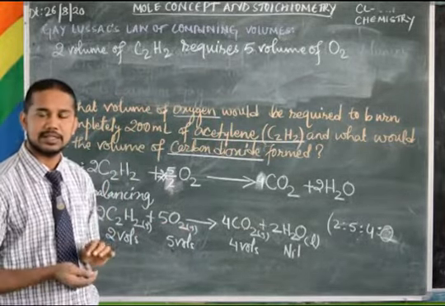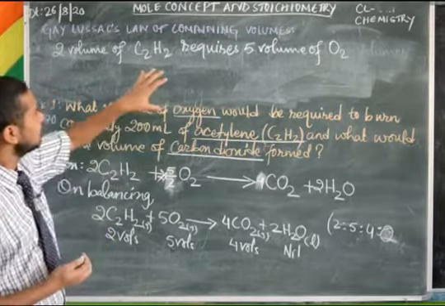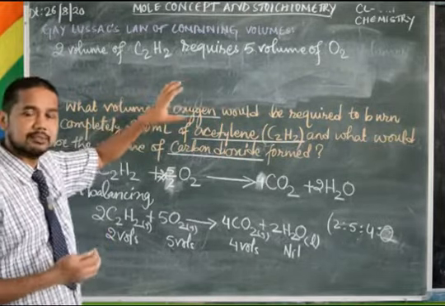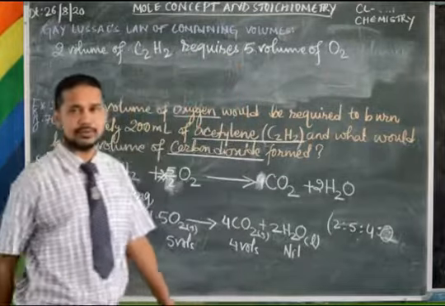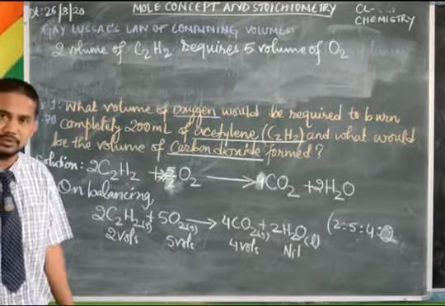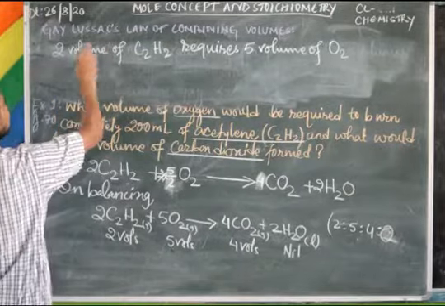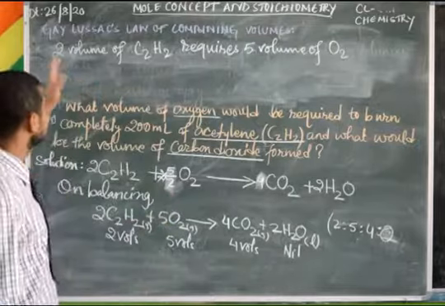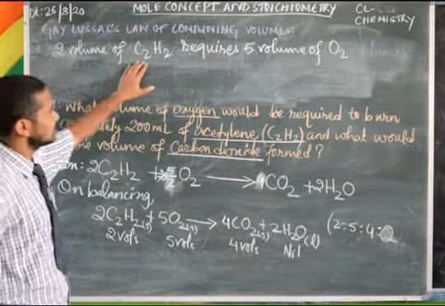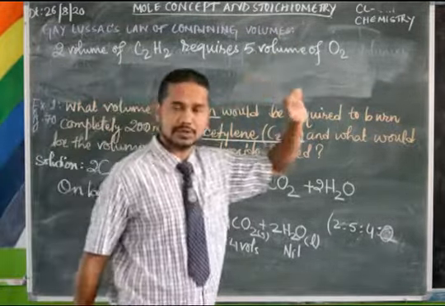Whatever you have to find, in mathematics it is said, most probably, if you write the known on the left side and the unknown on the right side, it will be easy for you. So 2 volumes of acetylene require 5 volumes of oxygen.